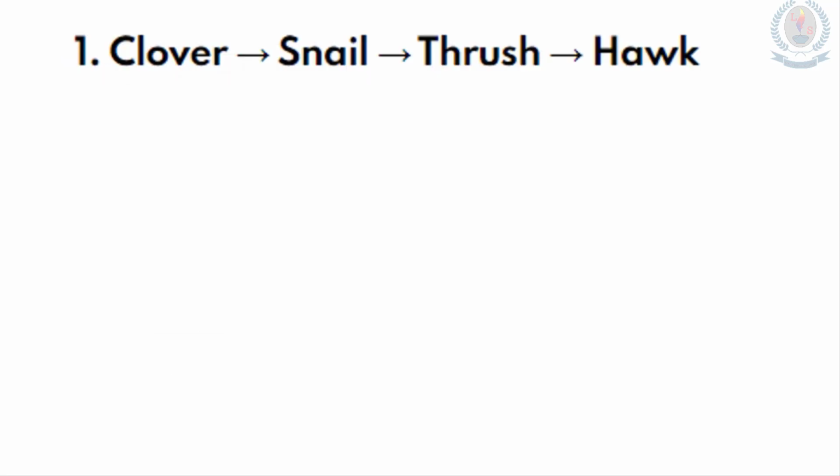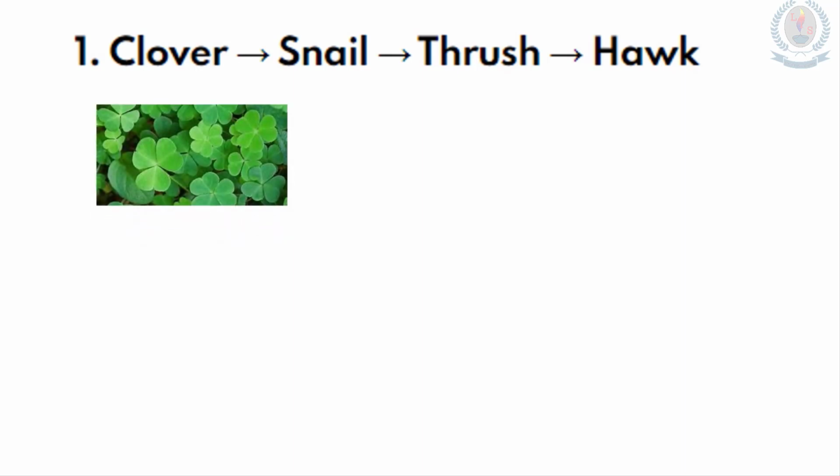Look at this food chain. Clover is eaten by snails, snail is eaten by a thrush, thrush is eaten by a hawk. Okay, now we are going to draw the ecological pyramids. In the pyramid there's a bottom line. Who's in the bottom line? It is the producer. So who's the producer in this food chain? Yes, being a plant, clover is the producer. So it sits at the bottom of the pyramid.